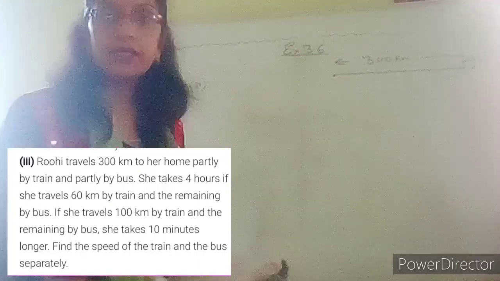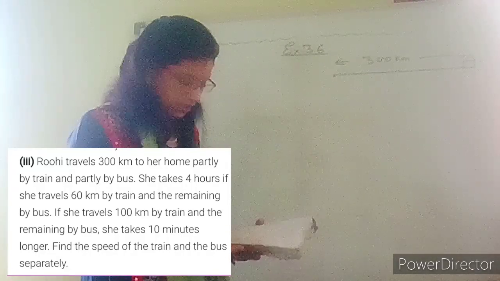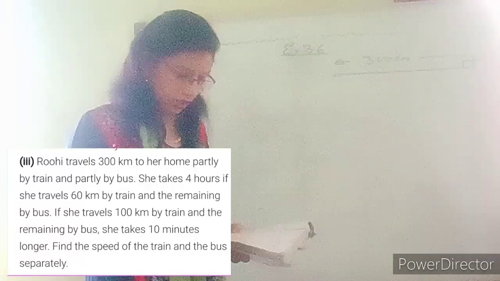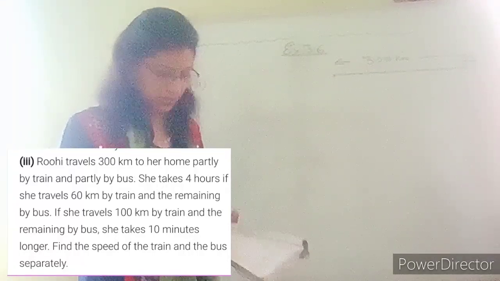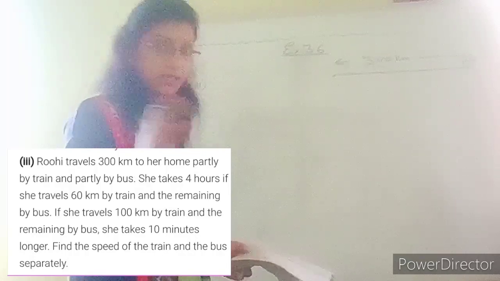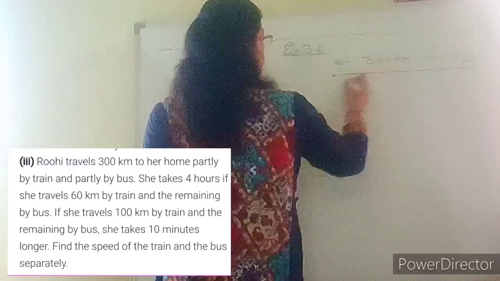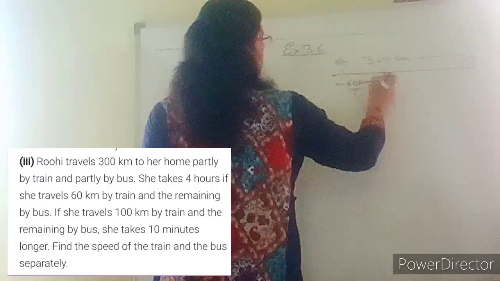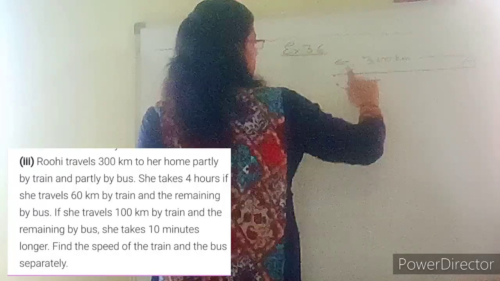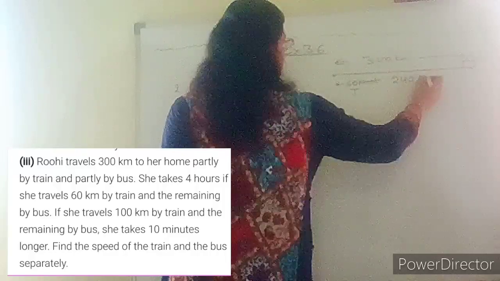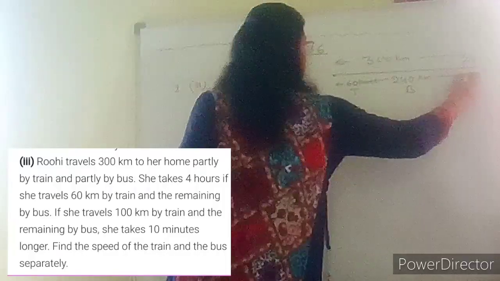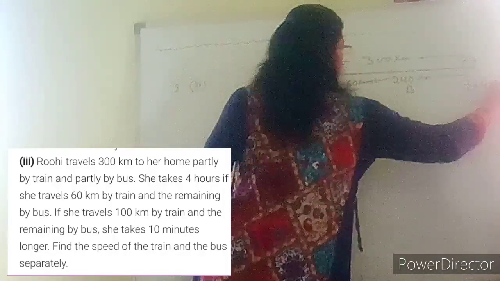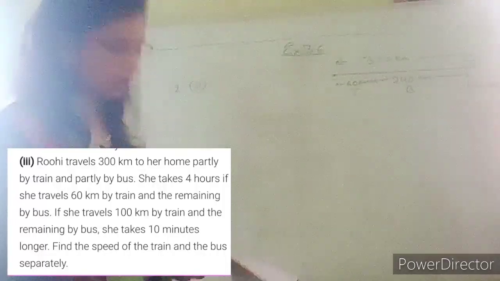Okay, so Ruhi goes to her home partially by train and partially by bus. मतलब आधा वो ट्रेन से जाती है and half by bus. Okay, she takes 4 hours if she travels 60 kilometer by train and remaining by bus. अगर वो 60 किलोमीटर, यहाँ से 60 किलोमीटर she goes by train, ठीक है, and remaining by bus. तो 300 में से 60 माइनस किया, 240 किलोमीटर she will go by bus. So she will go remaining by bus. She will take how much time? 4 hours. Okay. So she is taking 4 hours in reaching the home.